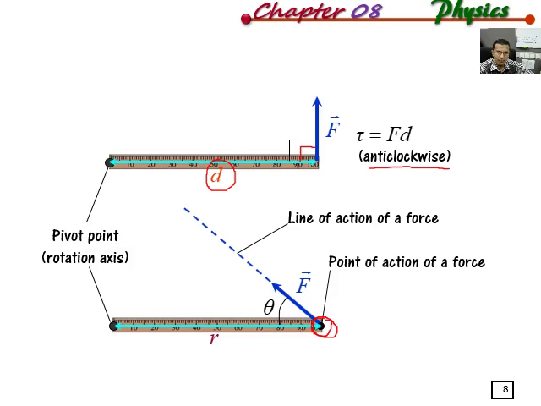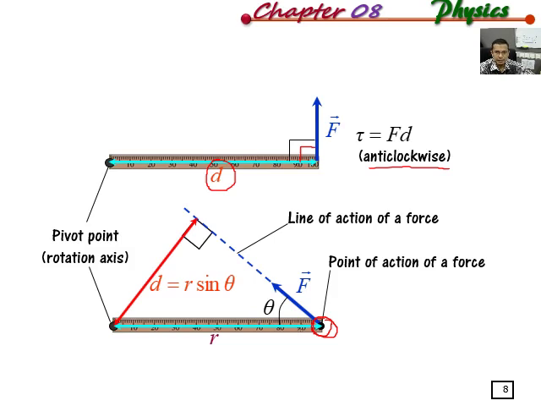This line, this is d, the line that connects the line of action of force with the pivot point, with a right angle here. So this we call the perpendicular distance.